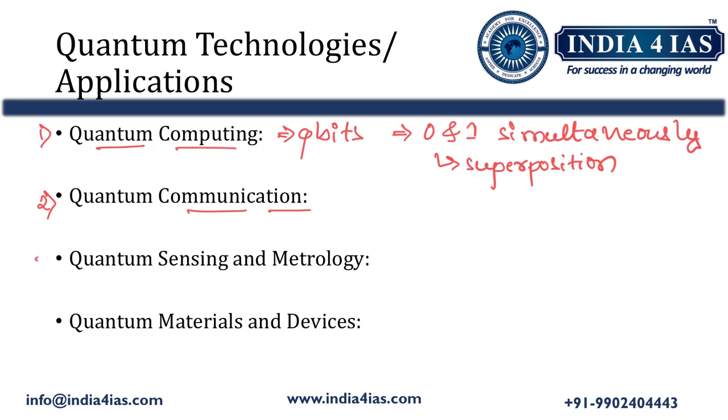The third technology is quantum sensing and metrology. It uses quantum systems to make high-precision measurements. The applications include highly sensitive accelerometers, gyroscopes, and magnetometers. Then the fourth technology is quantum materials and devices. Materials with properties that are significantly influenced by quantum mechanics are used in quantum materials and devices. Examples include superconductors, quantum dots, and topological insulators.